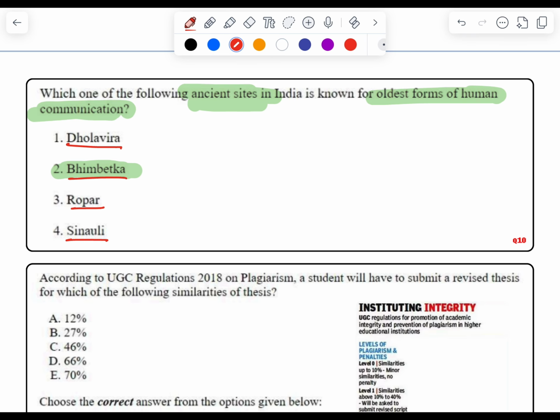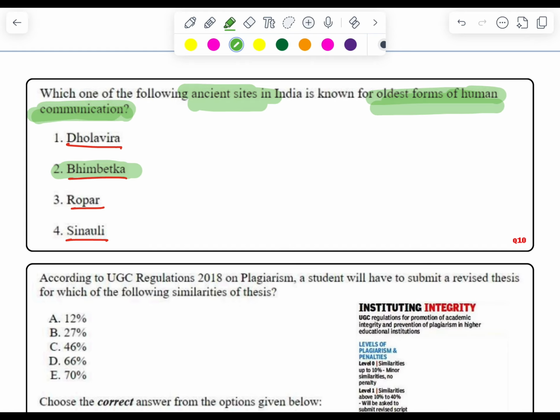Bhimbetka, as we know, is renowned for its prehistoric rock shelters, which are tens of thousands of years old, and these rock shelters have paintings which are considered to be the oldest form of human communication. Through paintings, people used to communicate with each other. So it is considered the oldest site of human communication.